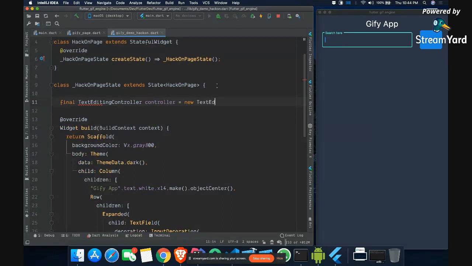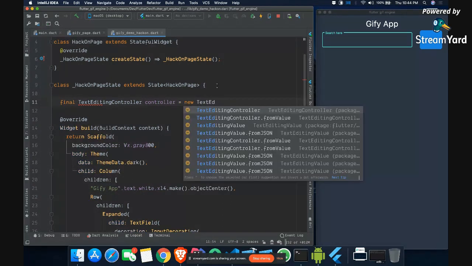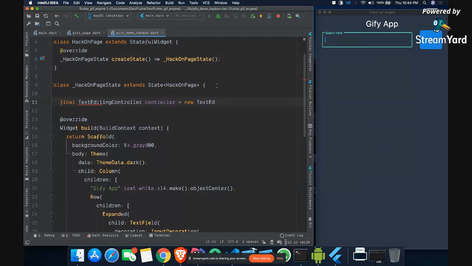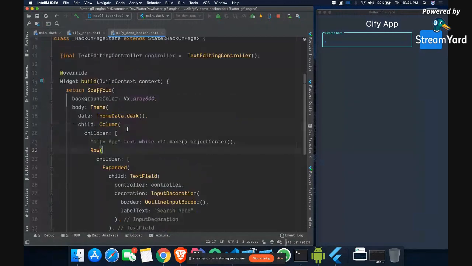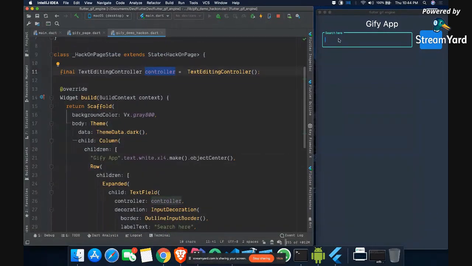Why am I writing new? Because I think you are familiar with new. Basically it means creating a new object of the class. I can now remove this new because Dart does not need new. So this is the controller which we can use for our text field. Inside this text field there is a property called controller, and I can pass this controller over here. Now using this controller, I can get the text of this particular field anywhere. So this is the idea.